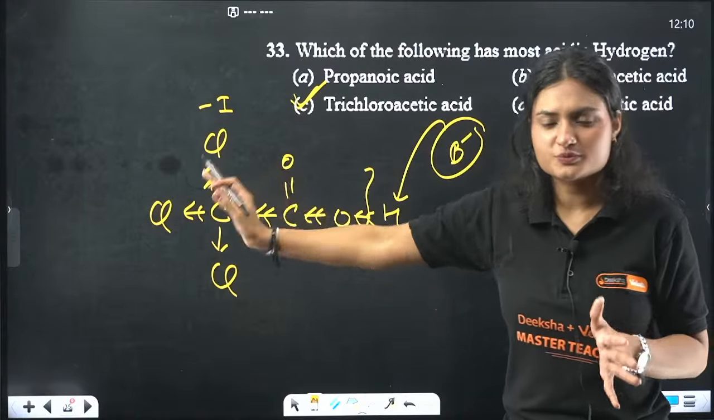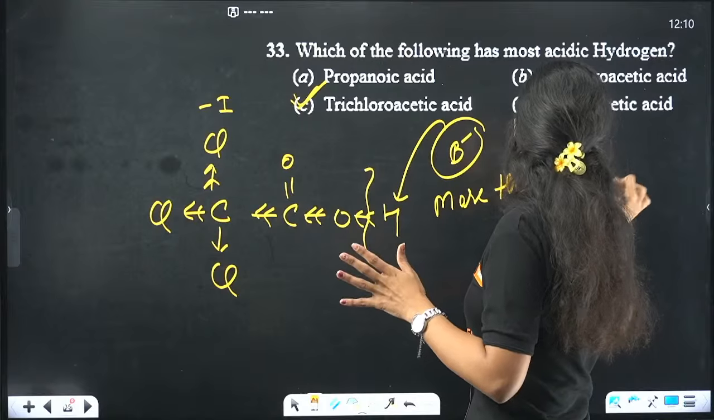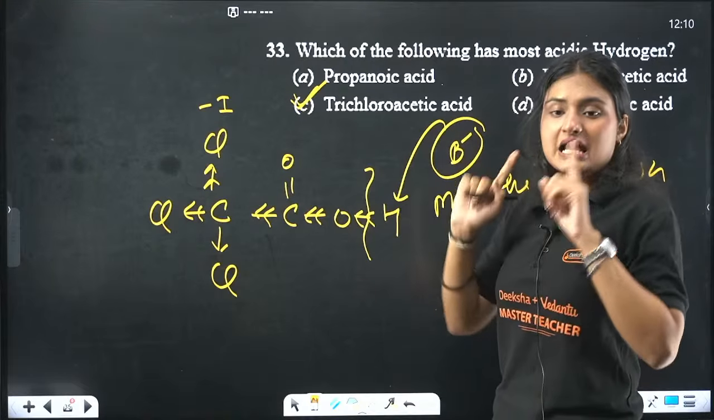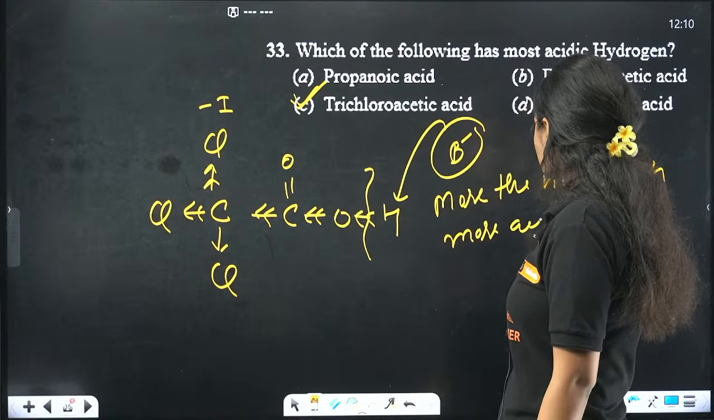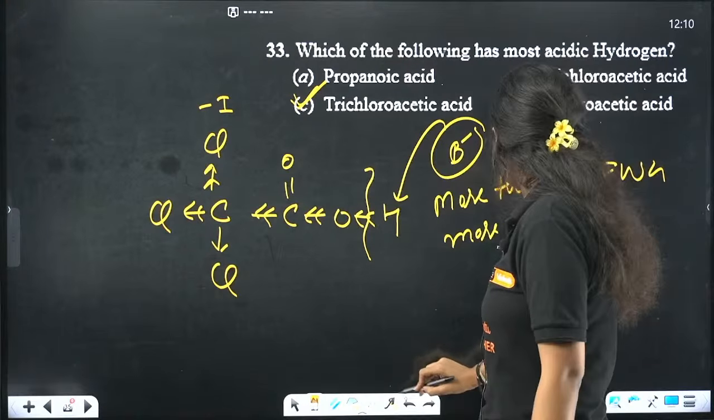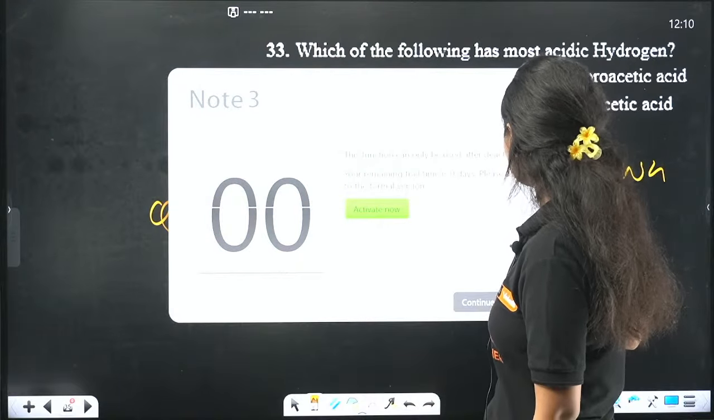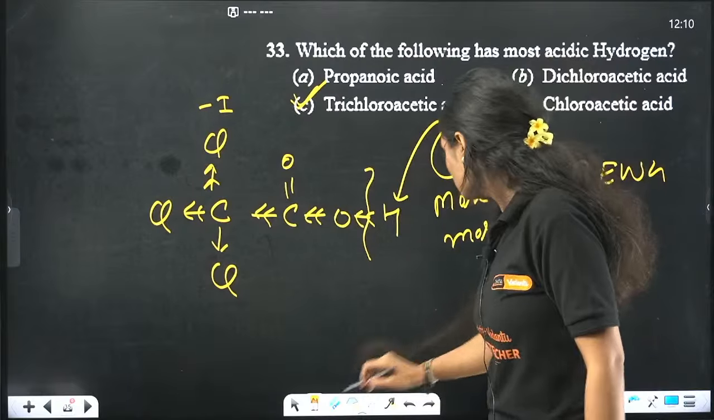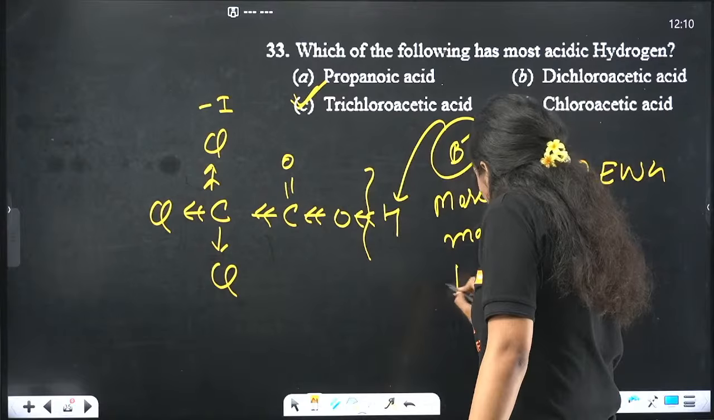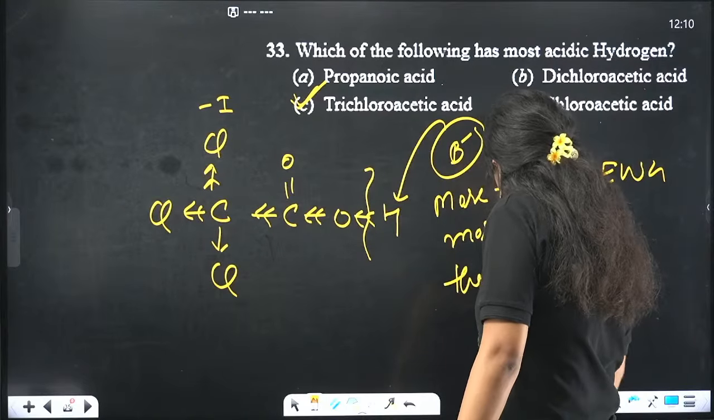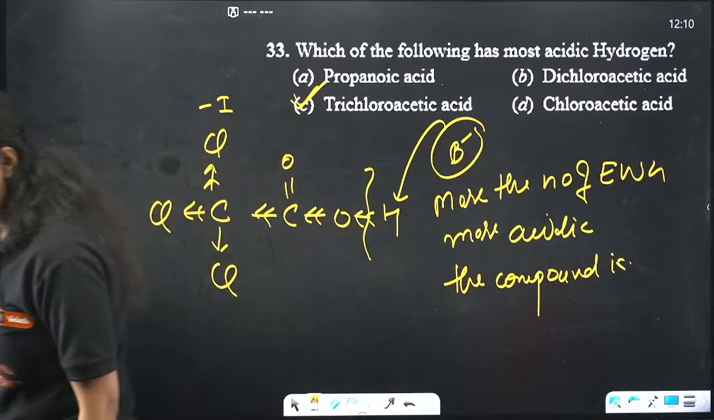The more the number of such groups, the more the number of electron withdrawing groups, the more acidic that compound is. Simple. I hope it is clear.